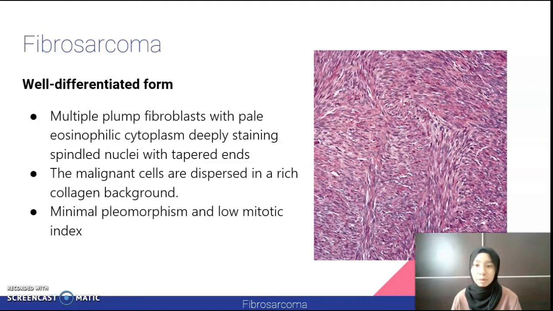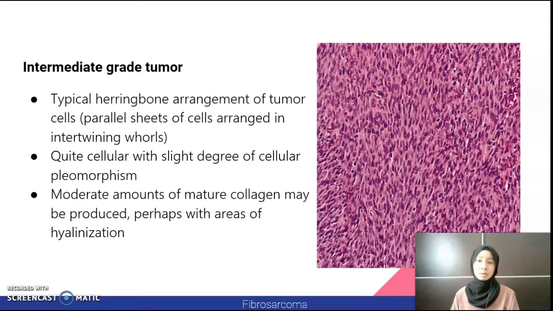In the well-differentiated form, there are multiple plump fibroblasts with pale eosinophilic cytoplasm, deeply staining spindle nuclei with tapered ends. The malignant cells are dispersed in a rich collagen background, and there is minimal pleomorphism and low mitotic index. In the intermediate-grade tumor, there is typical herringbone arrangement of tumor cells, which are characterized by parallel sheets of cells arranged in intertwining whorls. It is quite cellular with slight degree of cellular pleomorphism. There are also moderate amounts of mature collagen that may be produced, perhaps with areas of hyalinization.